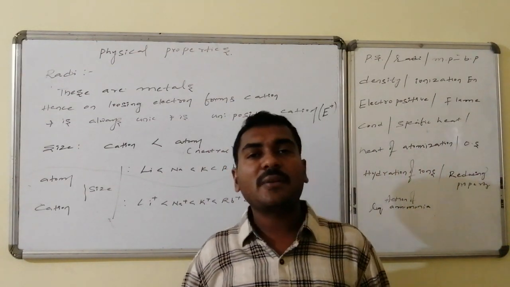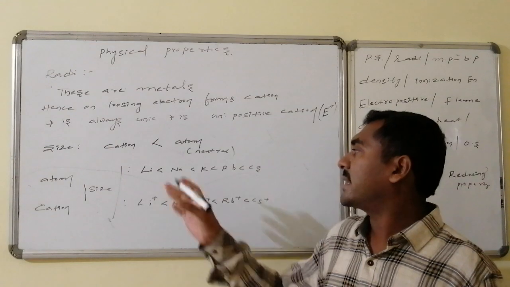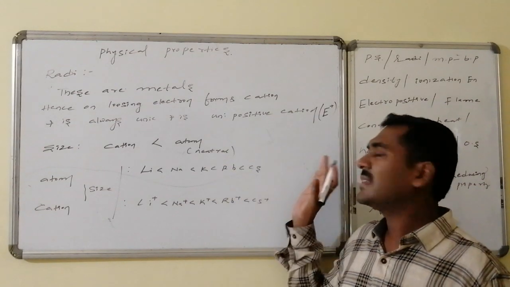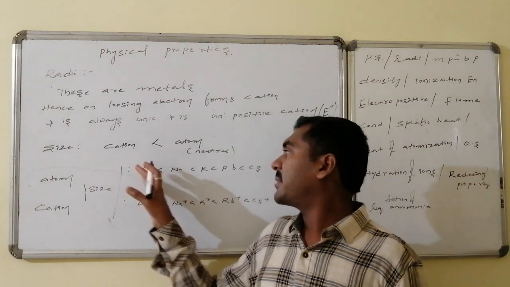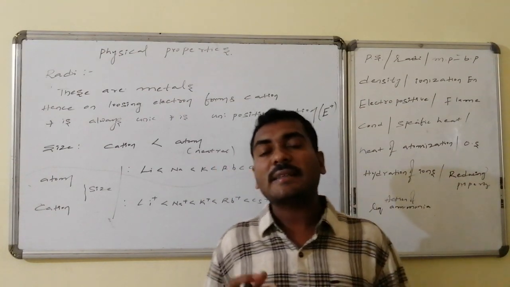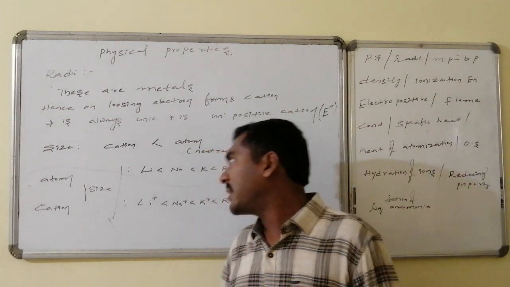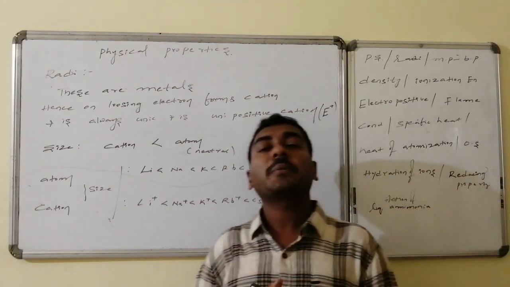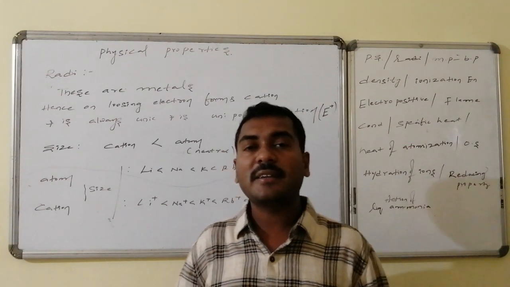As you know, the size of a cation is always smaller compared to the size of the neutral atom of the element. Thus the size of lithium is always greater than lithium plus, sodium is greater than sodium plus, cesium is greater than cesium plus. But from top to bottom, they belong to the second period, third period, which implies what? The principal quantum number increases, the orbit number increases. As the orbit number goes on increasing, the size of the atom definitely goes on increasing. So compared to lithium, sodium, compared to sodium, potassium, rubidium, cesium, that is from top to bottom, the size of the atom increases. Similarly, the size of the ion also goes on increasing.